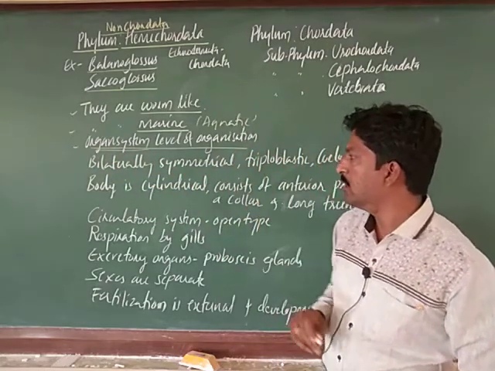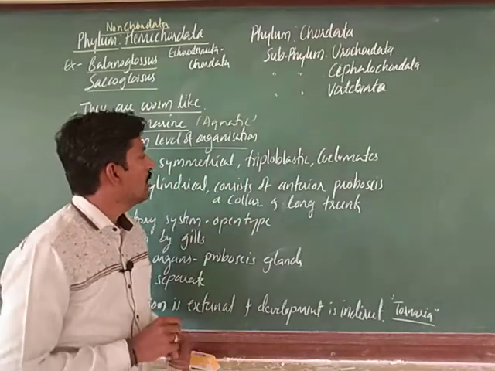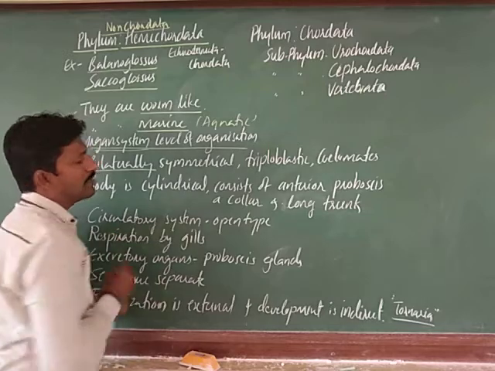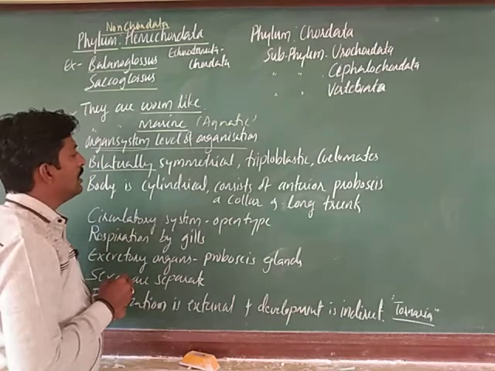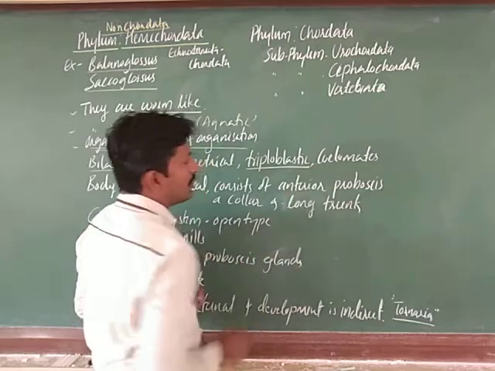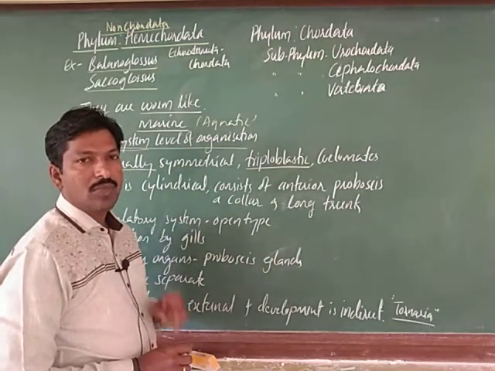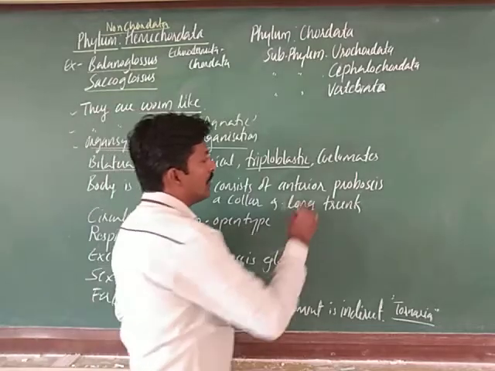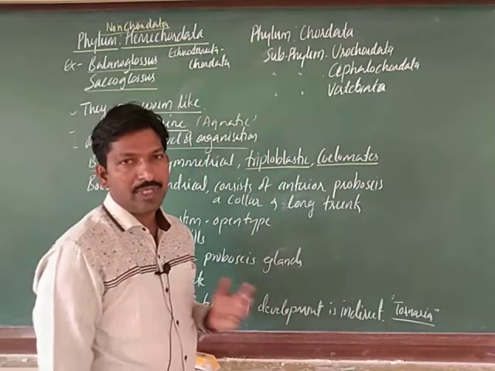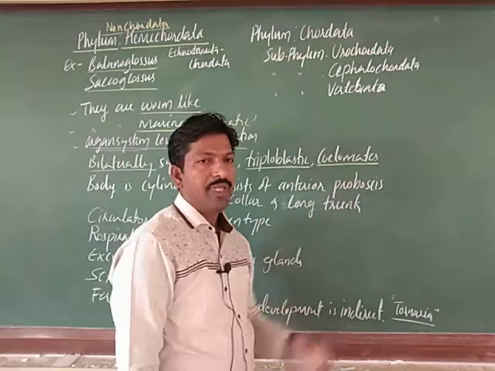Next, the members belonging to Hemichordata show bilateral symmetry, and they are referred to as triploblastic animals because they are formed by 3 germ layers, as you know already. Next, they are called coelomates, true coelomates, as their coelom is completely developed.